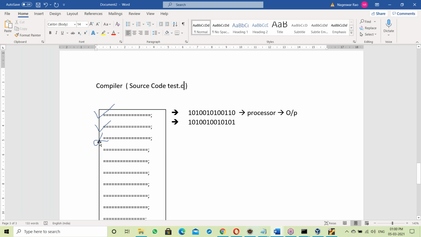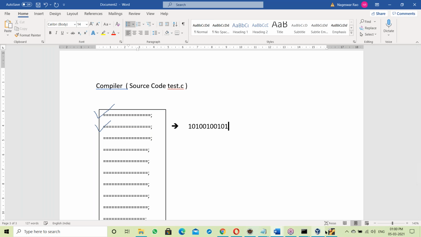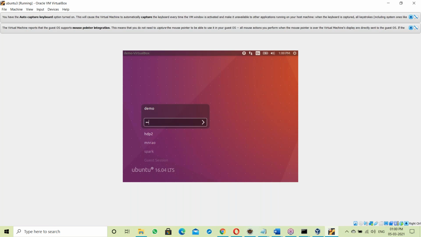How is it working? Let us see one by one. Log into Linux.